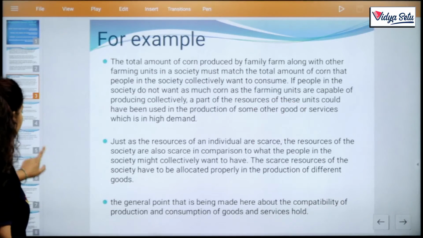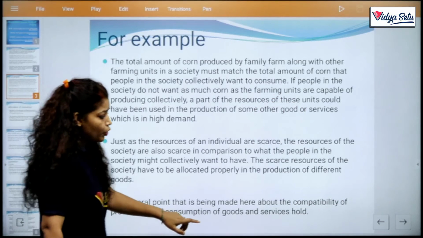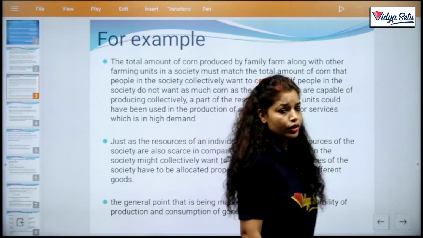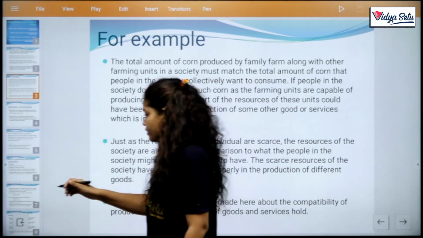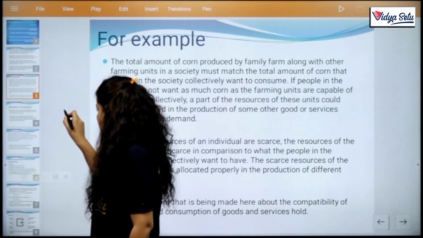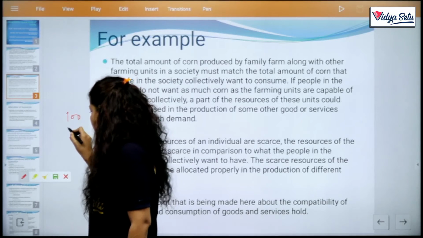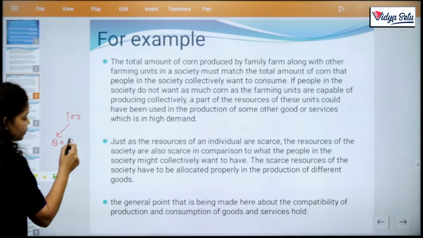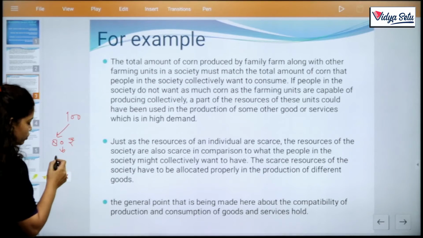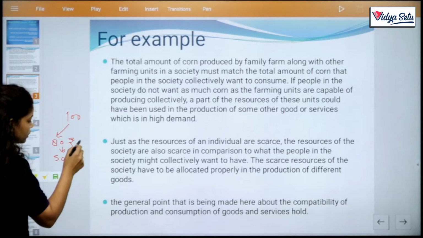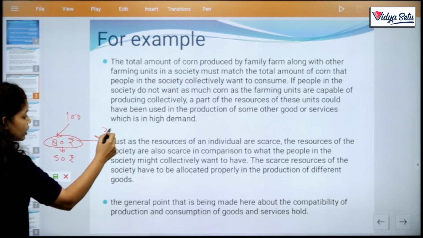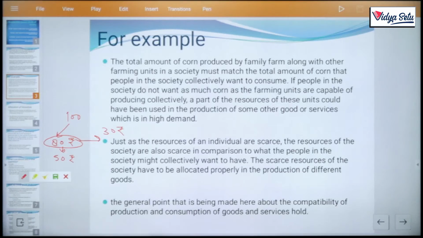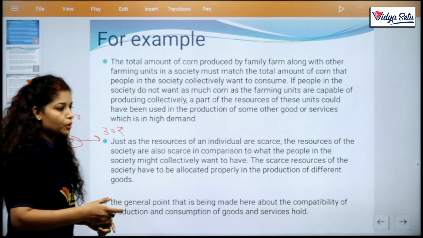Allocation of resources. That is why the problem of allocation arises. What is allocation? Like if I have 100 rupees and I waste 80 rupees on a particular thing which only needs 50 rupees, then the 30 rupees are an extra payment by me, which is not useful. Clear? So what is the problem of allocation?